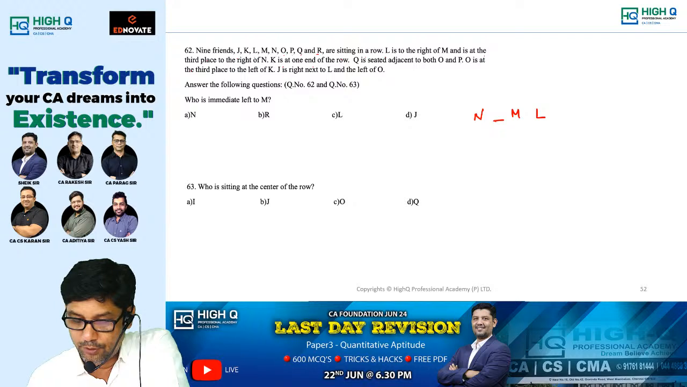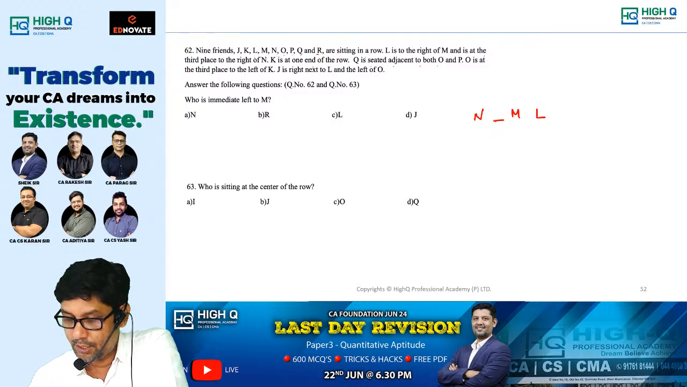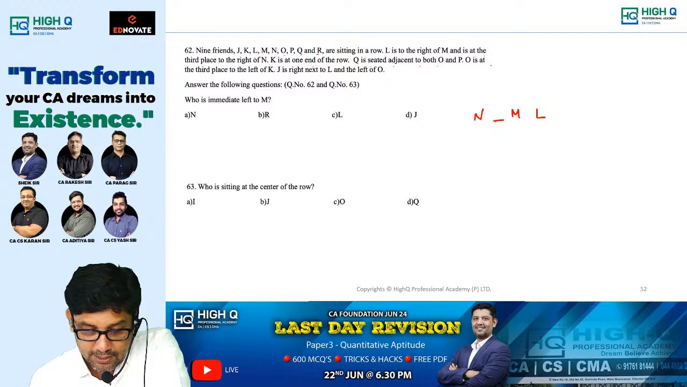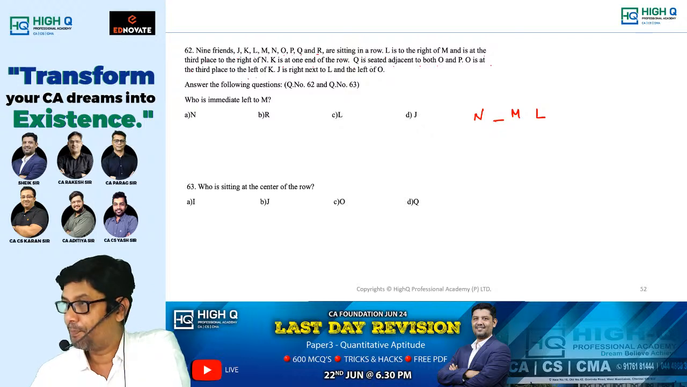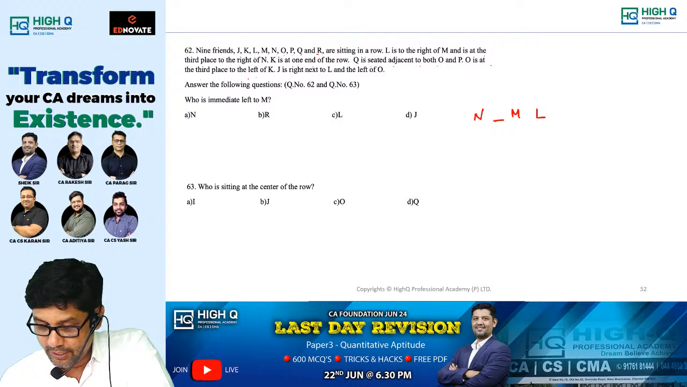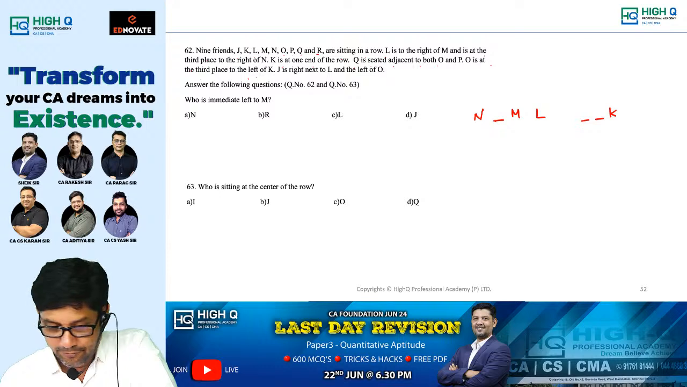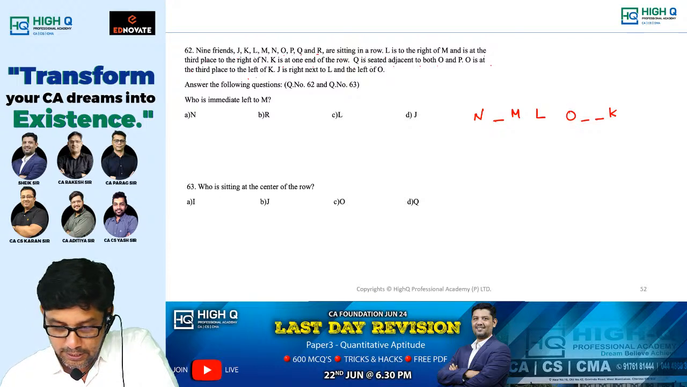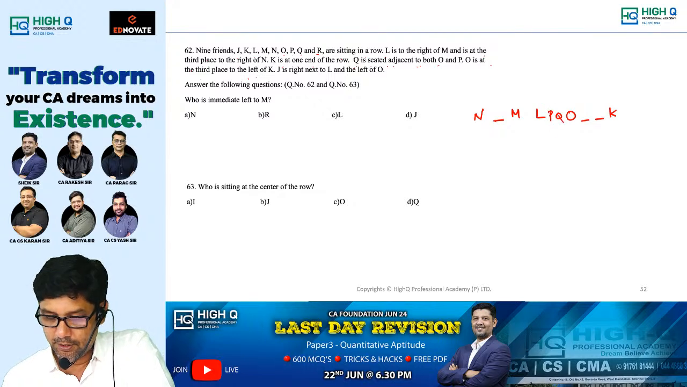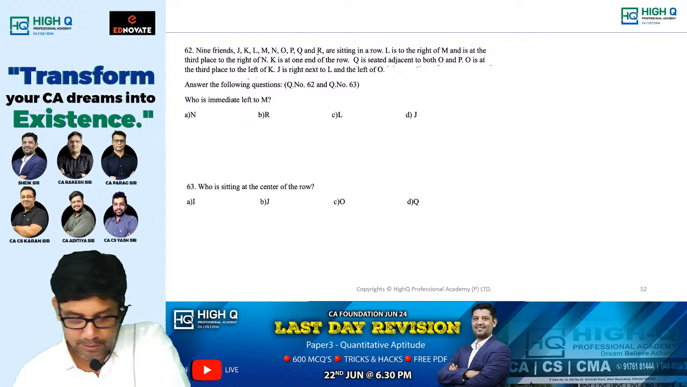K is at one end of the row. Any one end K can be there. Okay. Q is seated adjacent to both O and P. O is at the third place to the left of K. So K has to be here. Third place to the left of K. Then where is O? Am I right, my dear? I think I am taking too much. Wait. Let me arrange properly.